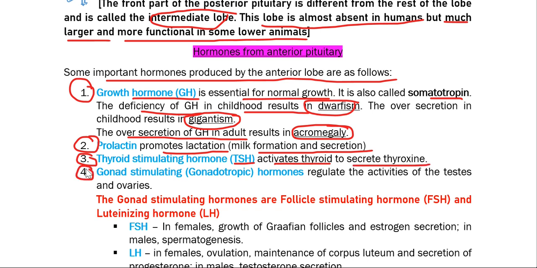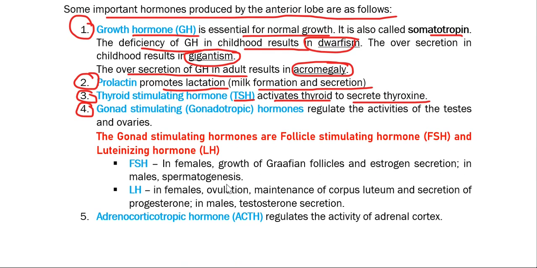Number 4, gonad stimulating hormone, which is also called gonadotropin or gonadotropic hormone. It regulates the activities of the testes and ovaries. That means it regulates the activities of gonads, and thus we call it gonad stimulating hormone.